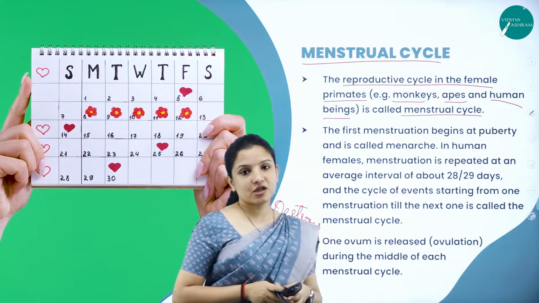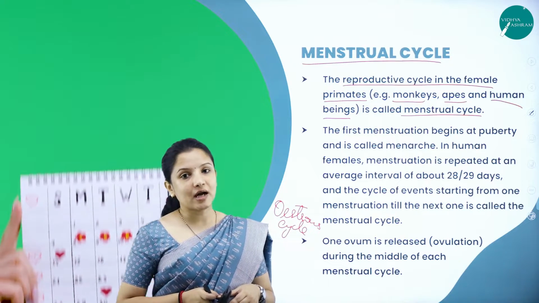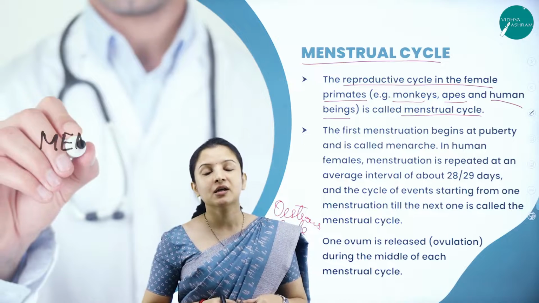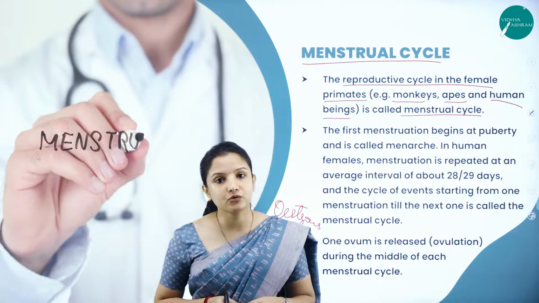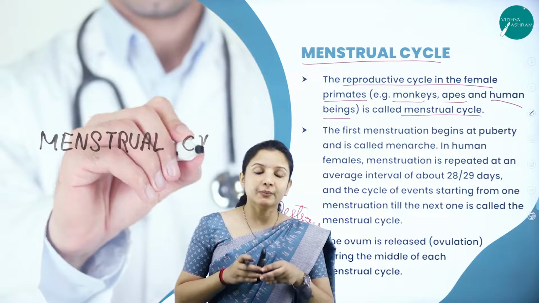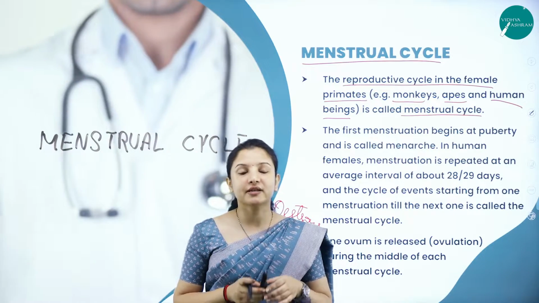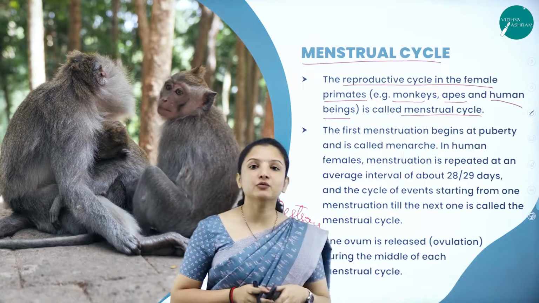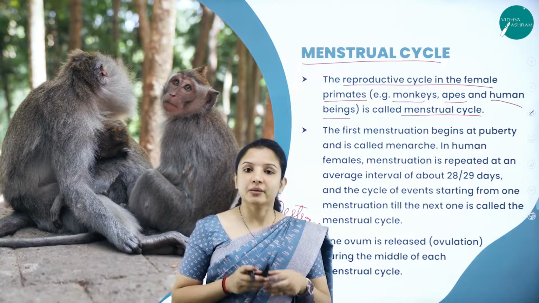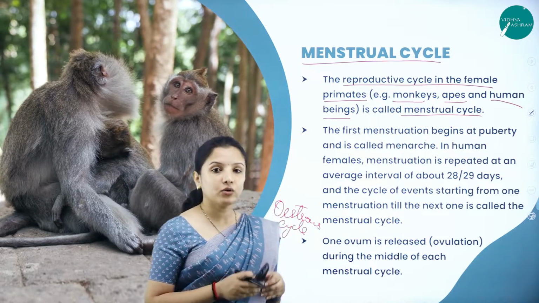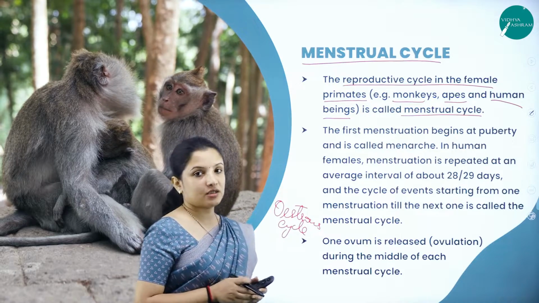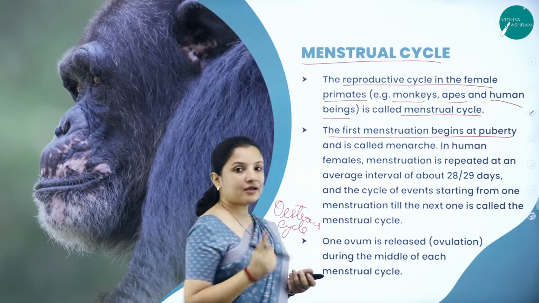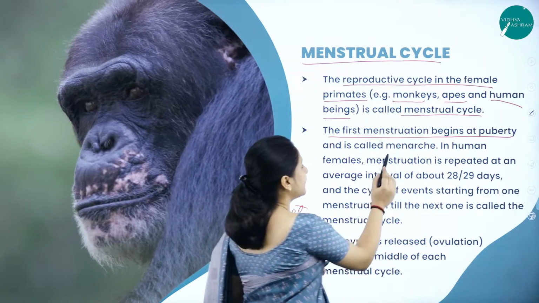So the first menstruation in a woman doesn't start early. Of course, we studied in the previous session that the production of oogonia starts when the baby is in the mother's womb, that is, in the embryo or fetal stage itself. But the menstrual cycle will not start that early. The menstrual cycle will start only during puberty. So the first menstruation begins at puberty and that particular menstruation is called menarche.